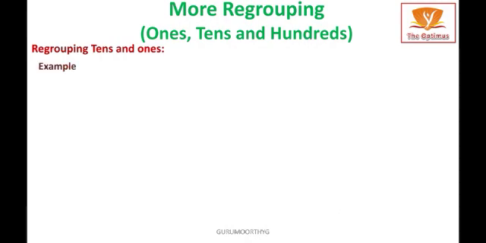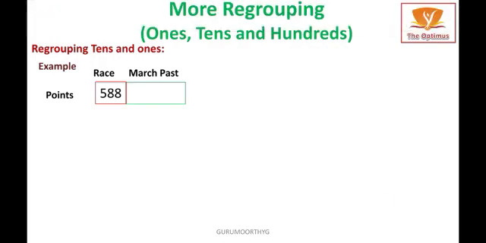Tagore House got 588 points for the race during sports day. They got 348 points for the March past. How many points did they get altogether? I am going to write this question in short form. Tagore House got 588 points in race. 348 points from the march past. How many points did they get altogether?